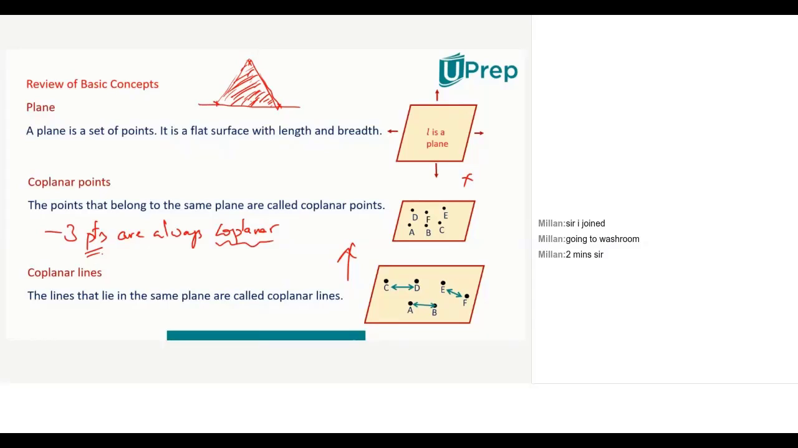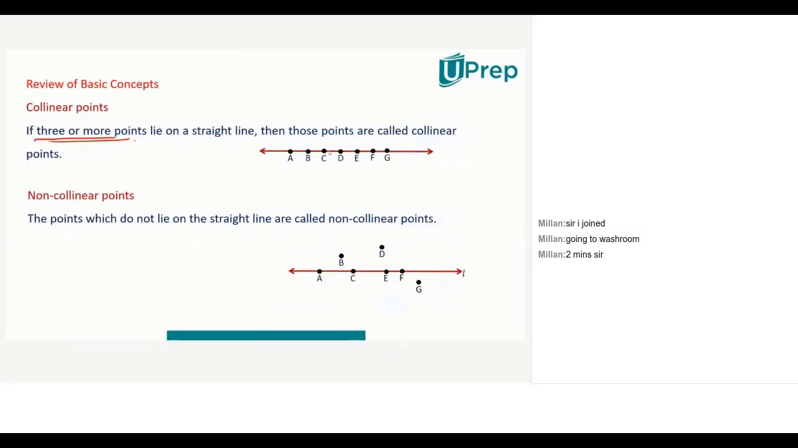Yes, what does the first statement say? Coplanarity is: 3 points are always coplanar and 2 points are always collinear. Can we move ahead? Yes, sir. Non-collinear points: a point which does not lie on a straight line, opposite of collinearity.